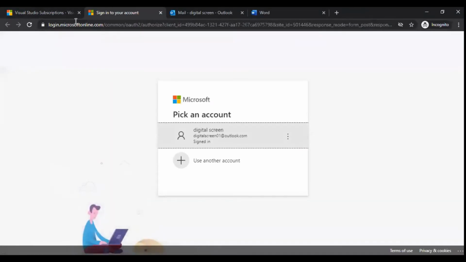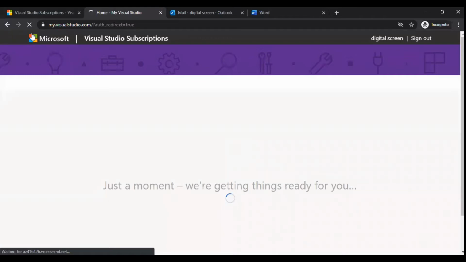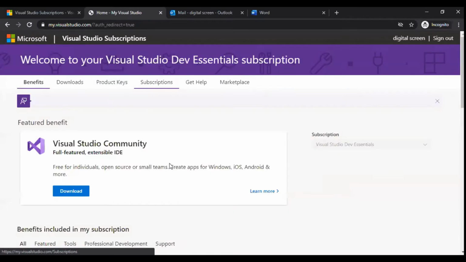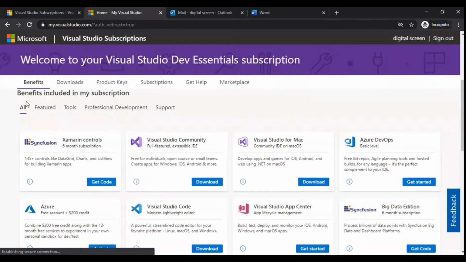You can get benefits from creating an account with Microsoft. You need to pick your account. It will generate the benefits it can offer from this subscription: Visual Studio subscription, benefit subscription, get help and marketplace. Just a moment, and you can see what benefits are included in my subscription.